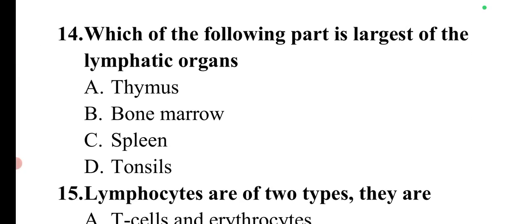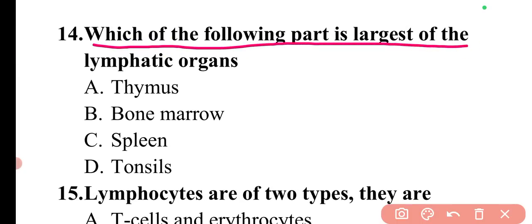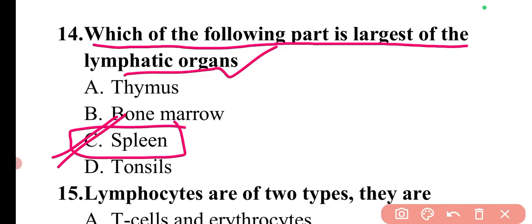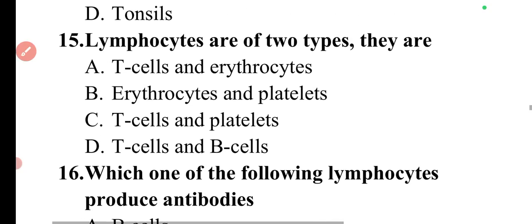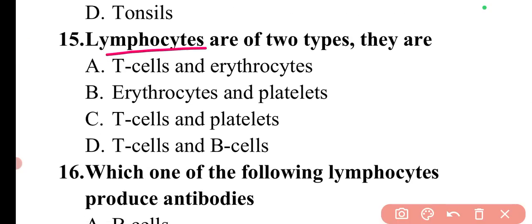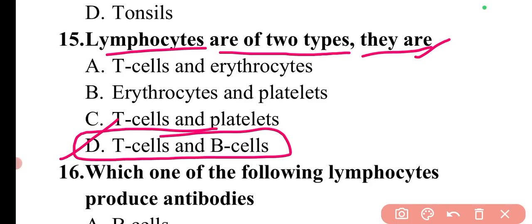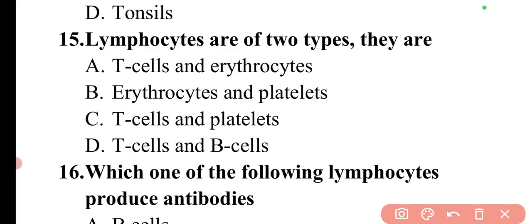Then coming to the next question: which of the following is the largest of the lymphatic organs? The largest lymphatic organ is the spleen. So here option C is correct. Next question is, lymphocytes are of two types. Lymphocytes are basically of two types, T cells and B cells. So here option D is correct.